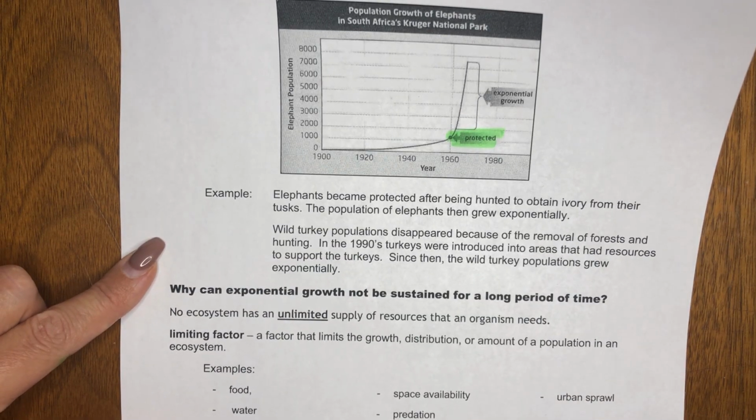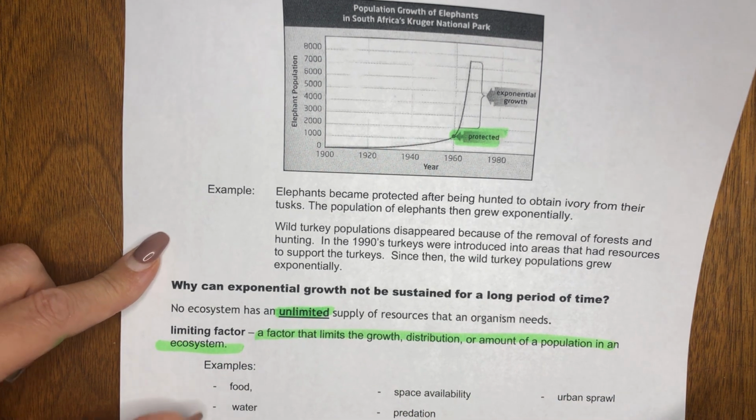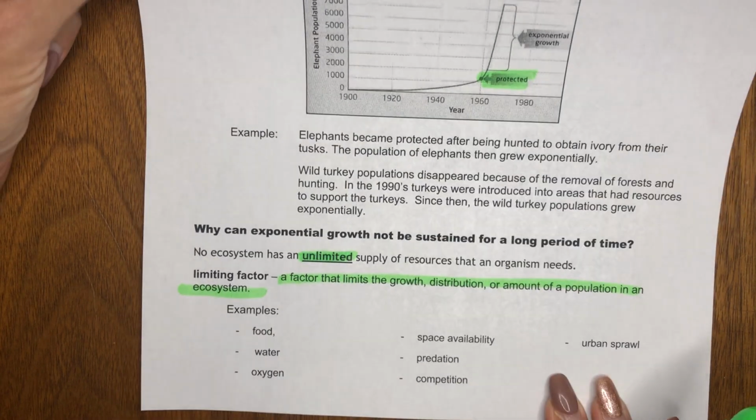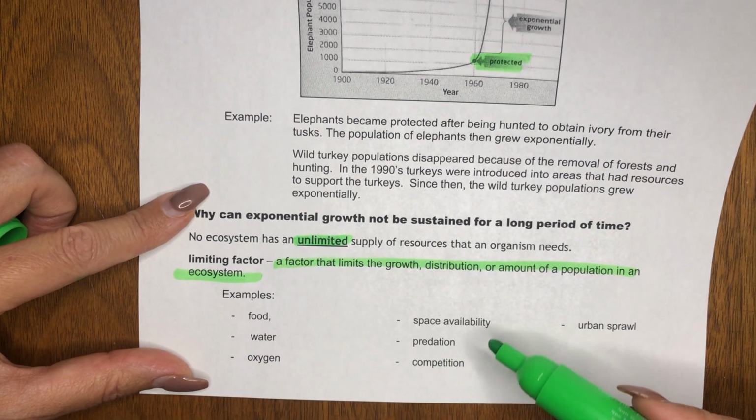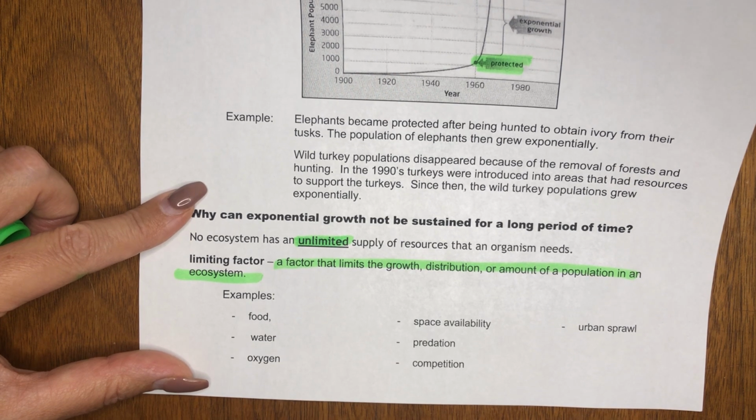Now, why can we not sustain exponential growth for a long period of time? This is because no ecosystem has an unlimited supply of resources that organisms need. There are limiting factors that limit the growth, distribution, or amount of a population in an ecosystem. Some examples would be food, water, oxygen, space availability, predation, competition, and urban sprawl. Those are all factors that limit the growth of a population.